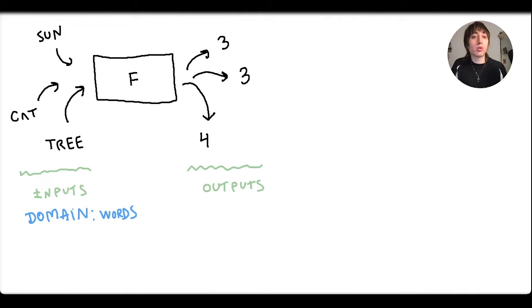My function accepts words. What happens to the function if I introduce it to an image or a drawing, like this one? The function won't know what to do. Therefore, the smiley face is not in the domain because it doesn't know how to process it.